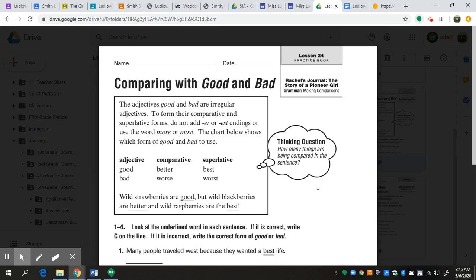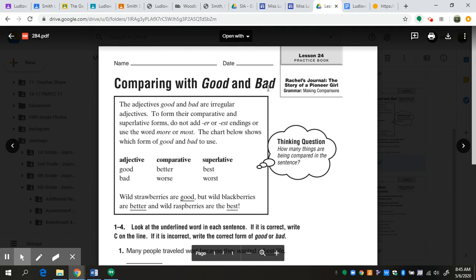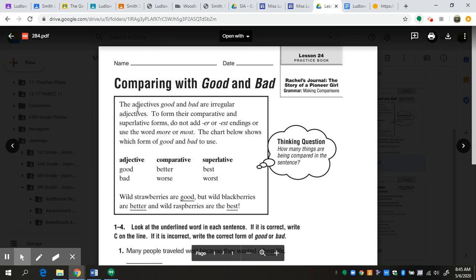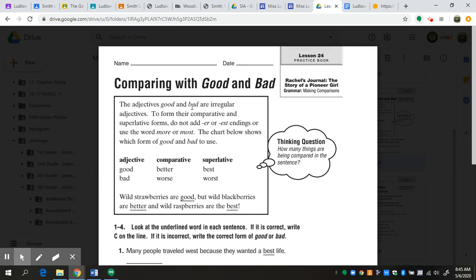So, we are going to continue with using comparative adjectives today, and we are going to focus on good and bad. Obviously, these are words that we use all the time, but we're just going to talk about how to use them correctly. So, let's look at what our little cheat sheet says. The adjectives good and bad are irregular adjectives.